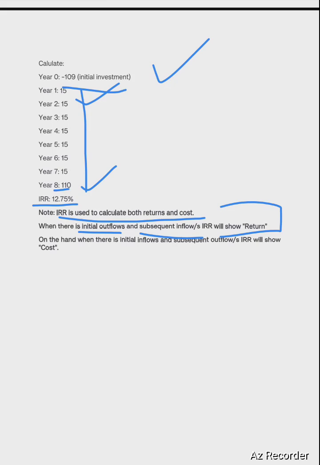On the other hand, if there is an initial inflow and subsequent outflows, IRR will show your cost. That is the case with cost of capital, because if you raise capital, it is an inflow at one place, and over a period of time you need to pay dividend or interest, or at maturity you need to redeem it. That's why it becomes cost.